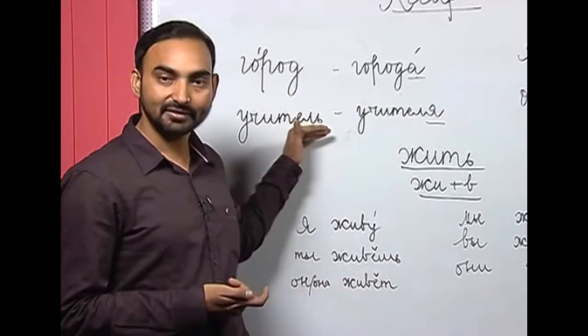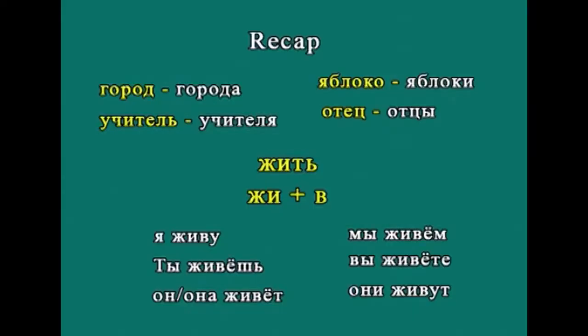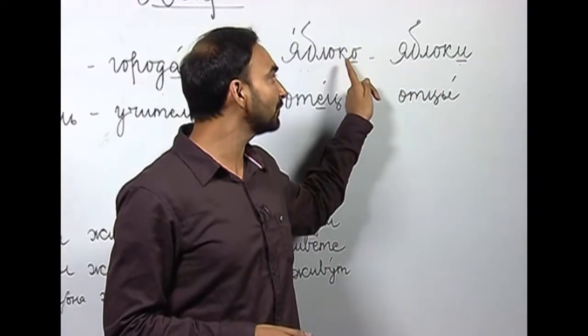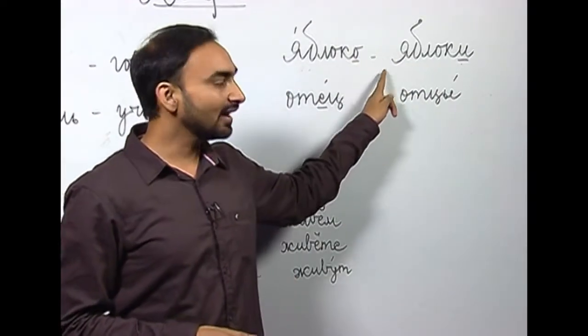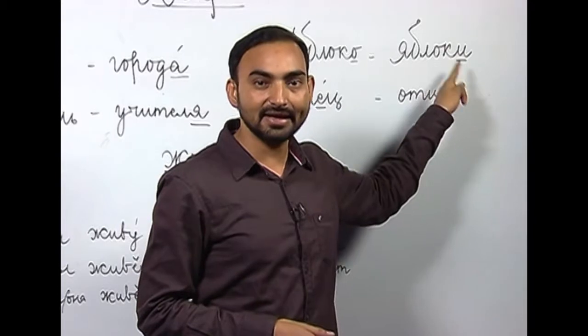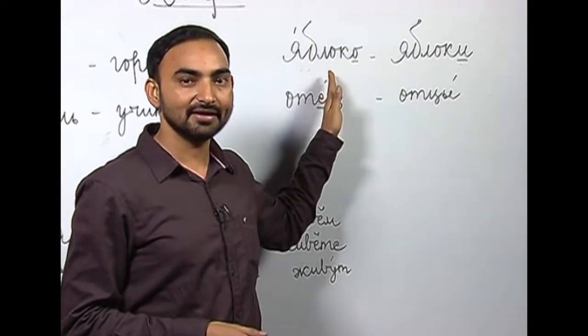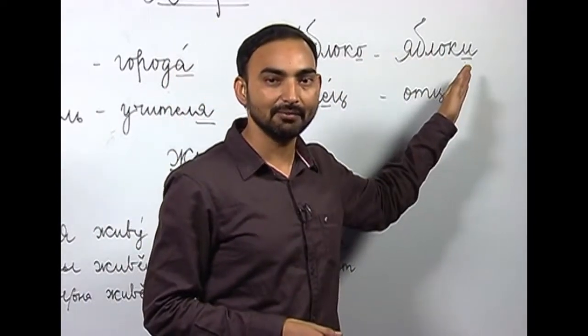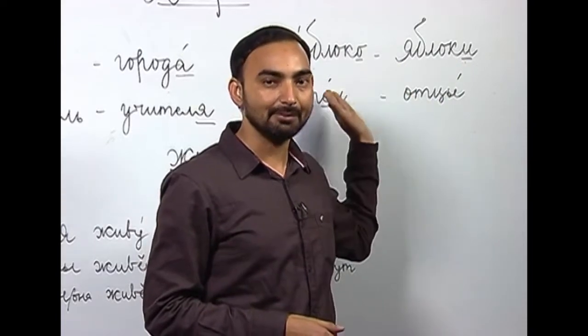So, again this noun you have to memorize. The next noun we have is яблоко. Яблоко, as you can see, has O ending, but the plural of яблоко is again irregular. So, instead of putting here A, we are adding И, яблоки.